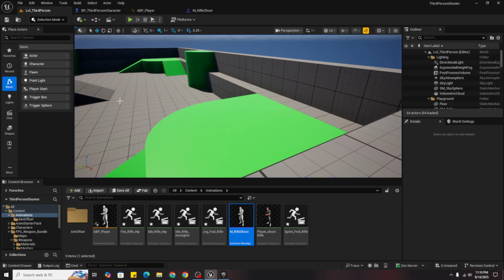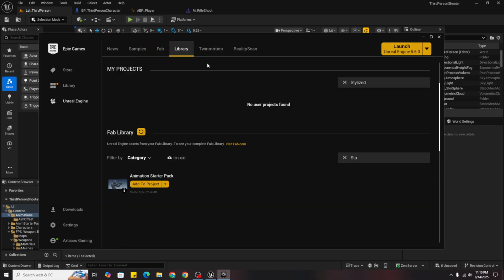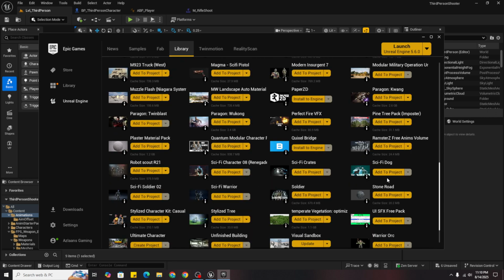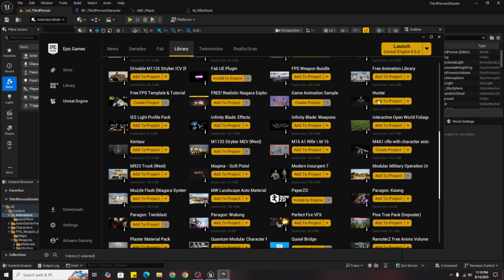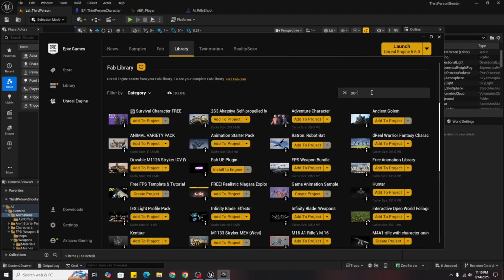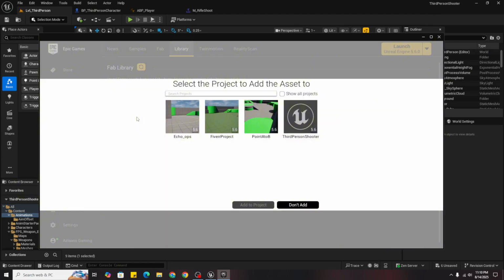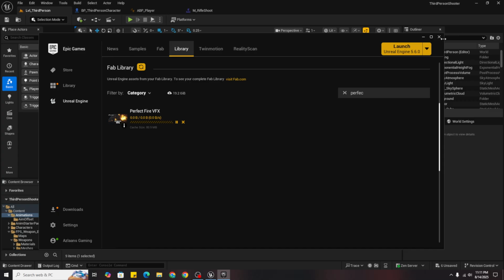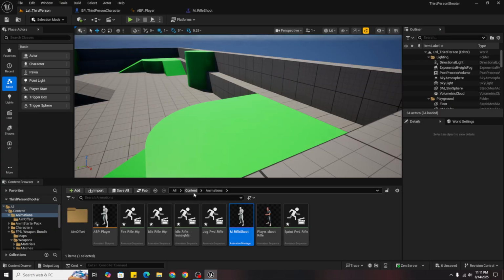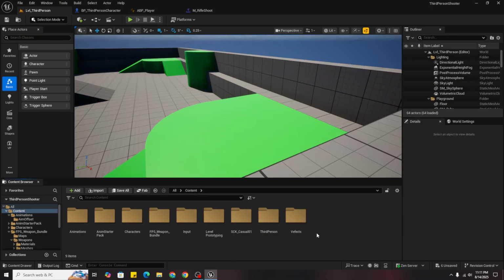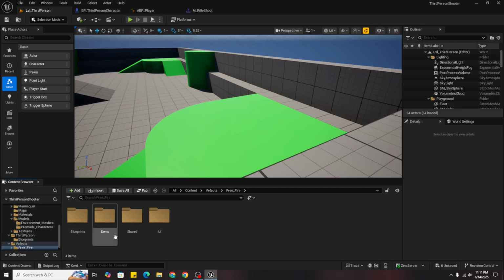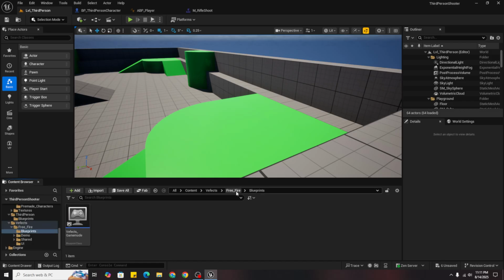So now after that we need some VFX, so we know we are shooting. Go back to your Unreal Engine and download this one again and add to your project. Once it's added, you can see it somewhere here, effects, right?